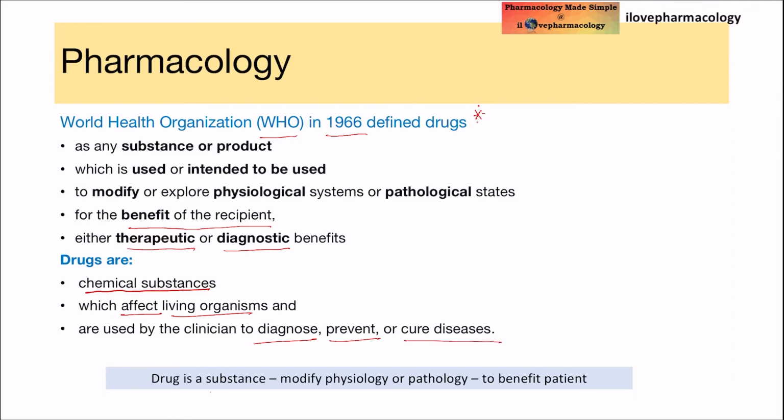So please remember, a drug is a substance or product which is used or intended to be used to modify the physiological or pathological status to benefit the patient, either in terms of therapeutic benefit or diagnostic benefit.